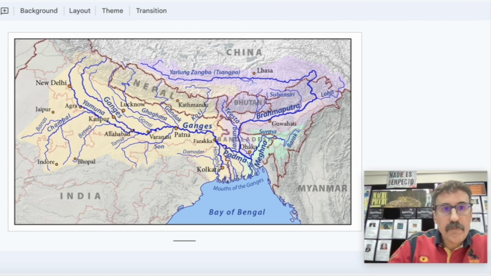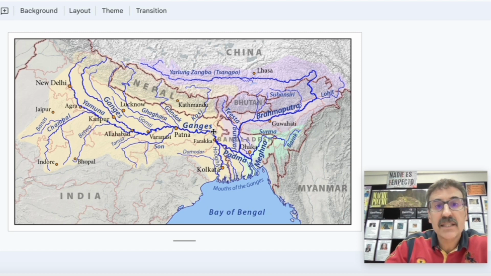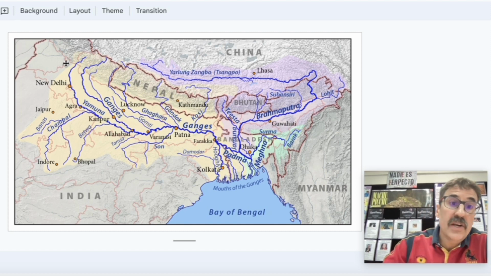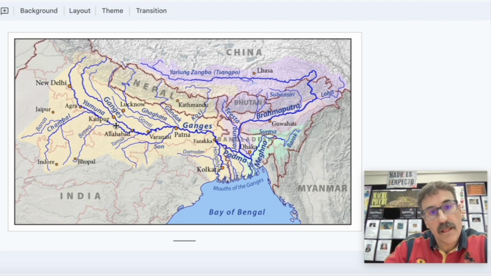Okay, so when we are talking about the basin, we are talking about the area that is influenced by a river. And it doesn't have to be influenced because it is directly touching the river, but because the other rivers go to the Ganga River. For instance, New Delhi, we are not next to the Ganga River. We are next to the Yamuna. However, because Yamuna merged with Ganga River, we consider that we are in the Ganga Basin.